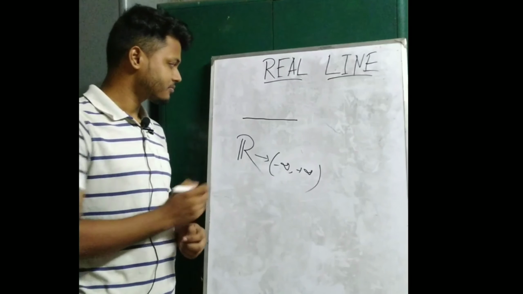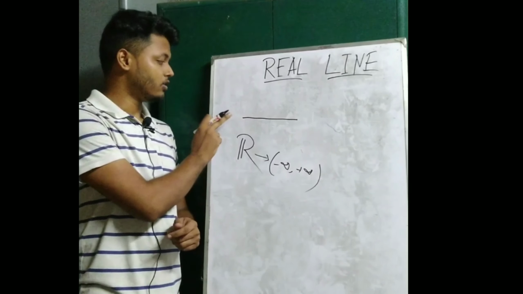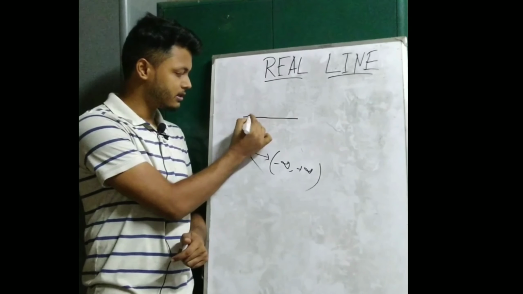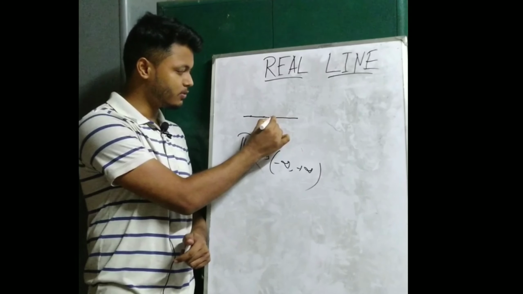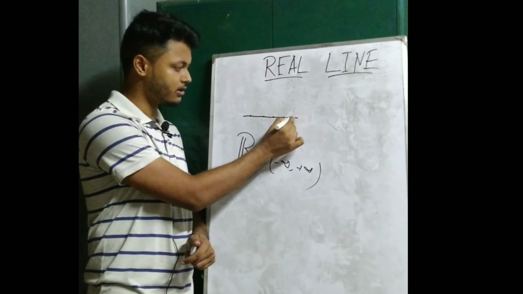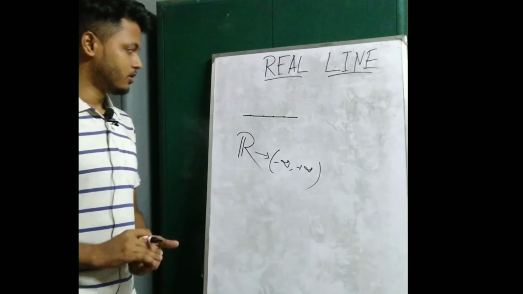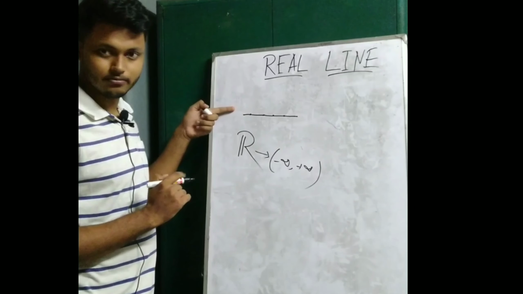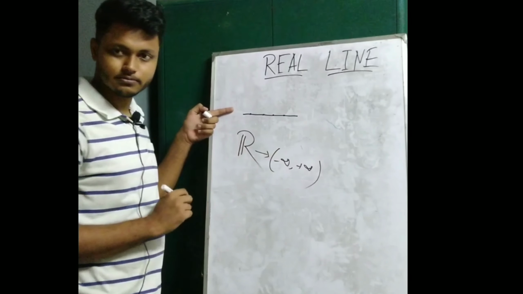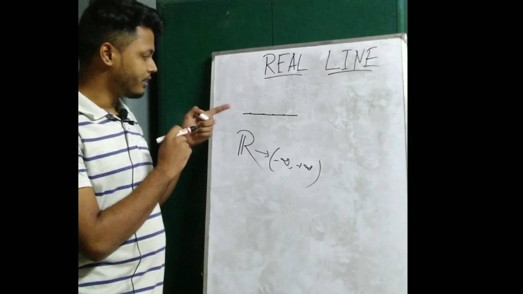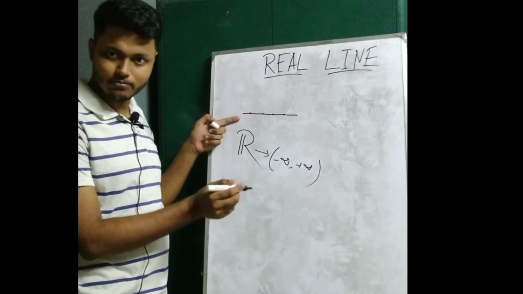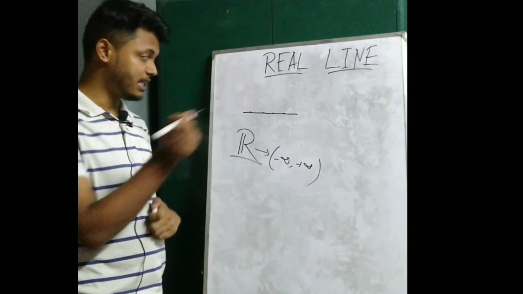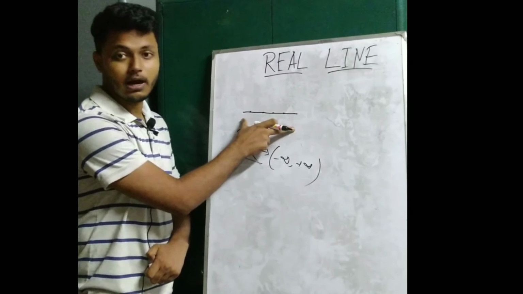So basically, what are you doing? Note one thing. This is a straight line, and on this straight line there are infinite points. Suppose this is one point, this is another point. In this way there are infinite points on a straight line. So what are we doing? We represent each point on this straight line with a real number. We assign each point a real number from the set of real numbers. Then this straight line becomes a real line.